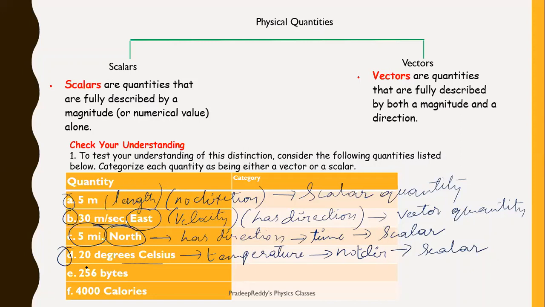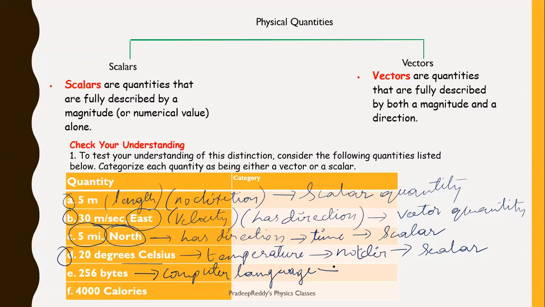And next, coming to 256 bytes. This is computer language, right? 20 bytes, 30 bytes, 100 bytes, 1 gigabyte, 1 terabyte, and like that. It is the storage capacity of that particular computer.